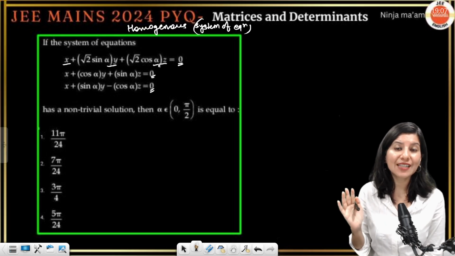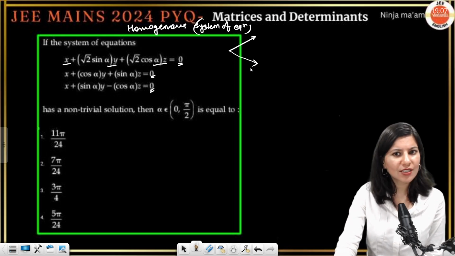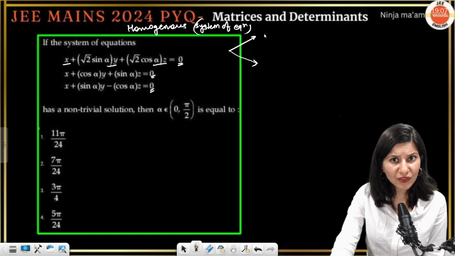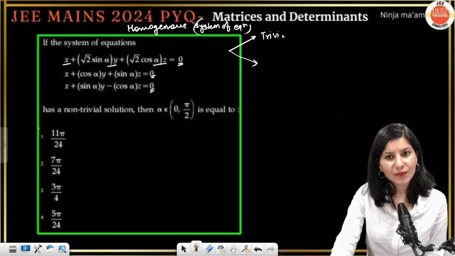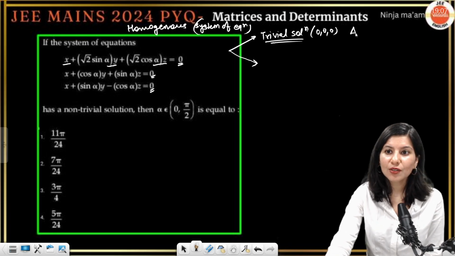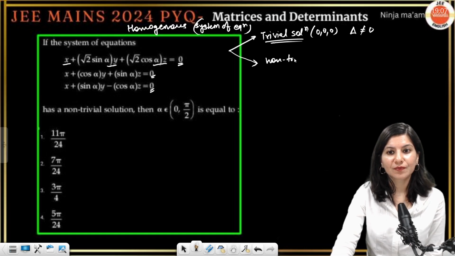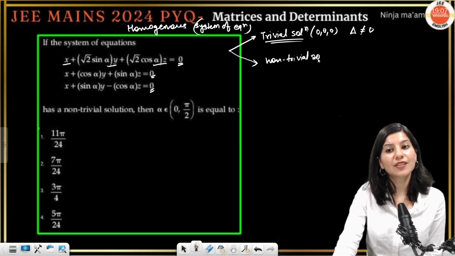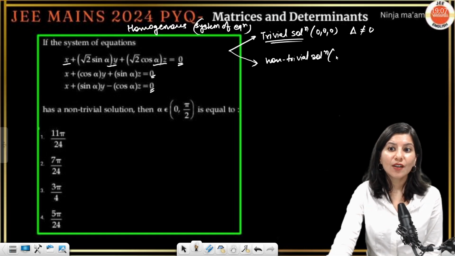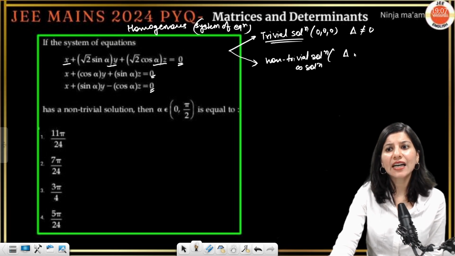That you will call a homogeneous equation. In that there are only two cases, just remember it. For a trivial solution, trivial means 0, 0, 0, that is a unique solution, so delta not equal to 0. And for a non-trivial solution, which is the reverse, basically infinite solutions, delta equals to 0.